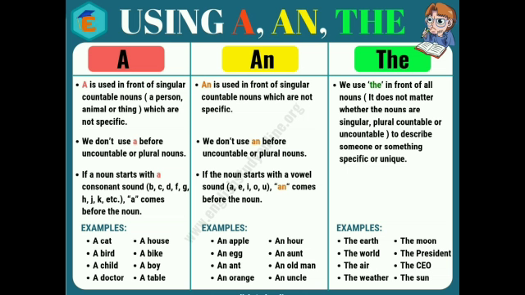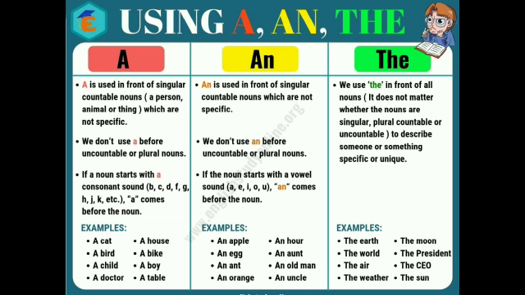Now the next point is, we don't use a before an uncountable or plural noun. When we are talking about more than one thing, a plural noun, then we don't use a with it. In the same way, we don't use an with it also, because we are talking about plural. Next point, a is used if a noun starts with a consonant sound.